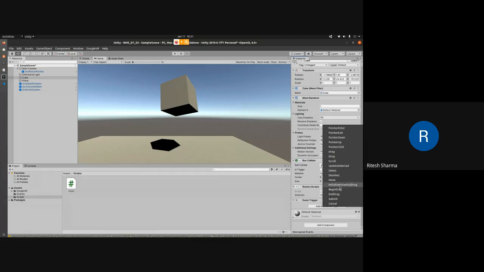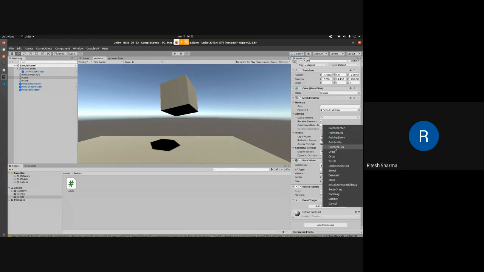It will open up a set of events that you can simulate. For example, pointer enter. Whatever you want to happen, do you want it to happen when you're just hovering over the object, or when you look away from the object, or when your pointer is pointing downwards or upwards, or when you click on that object? Similarly drag, drop, scroll and everything. So there are so many events that you can simulate here.